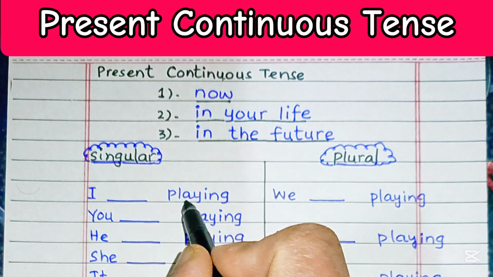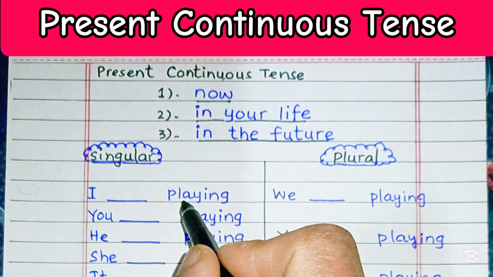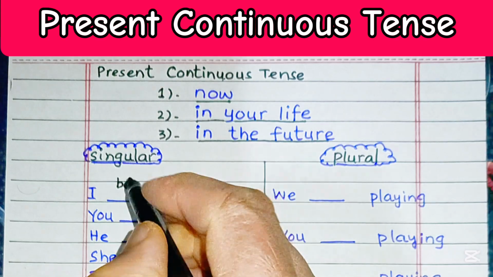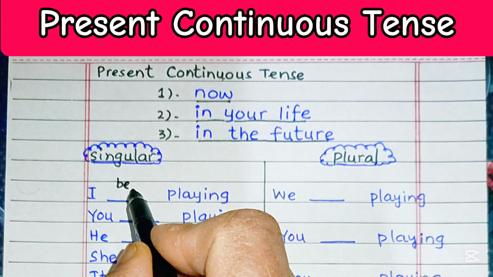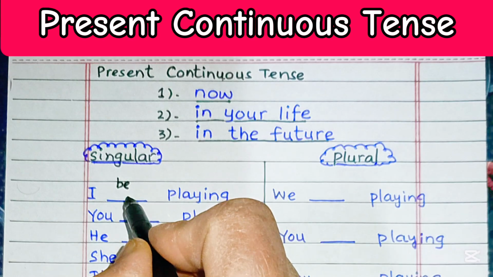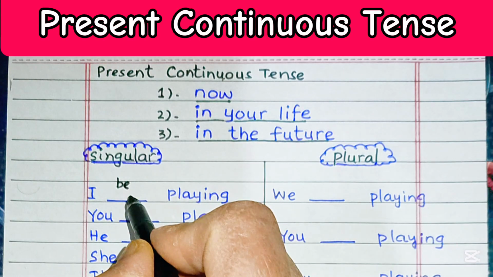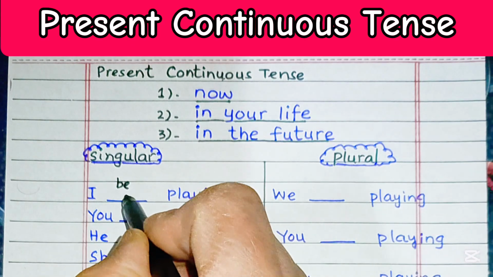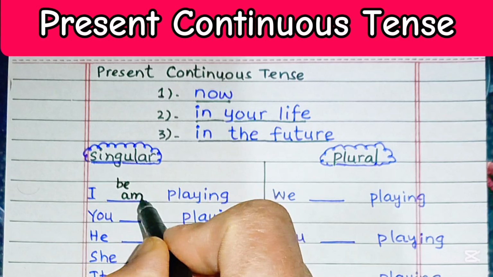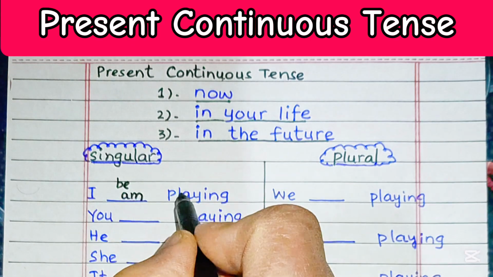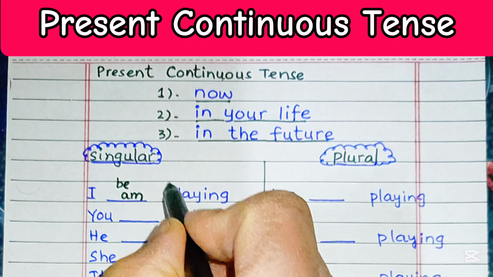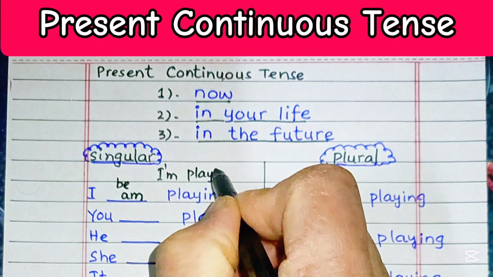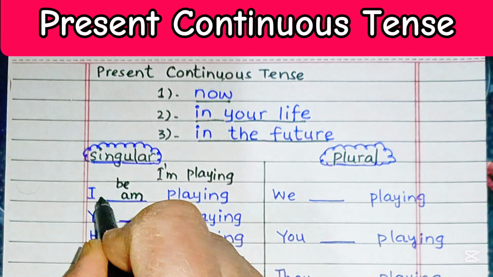I dash playing, and then the verb be goes here. What goes here? The verb be goes here, and because of the subject I, the verb be changes to am. I am playing, or it may be I'm playing. I am playing.